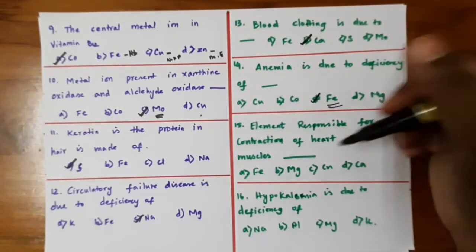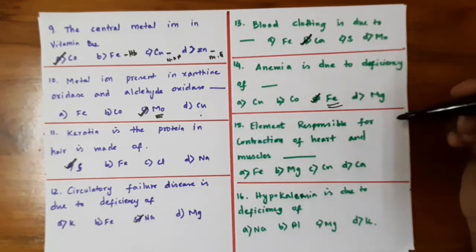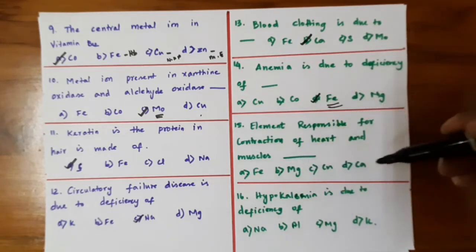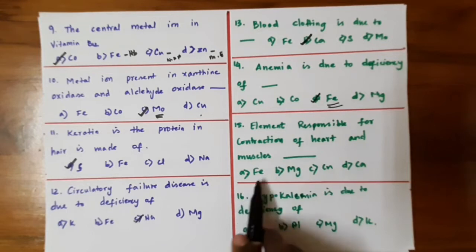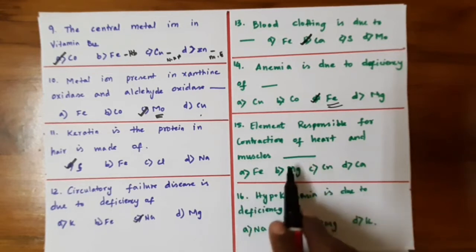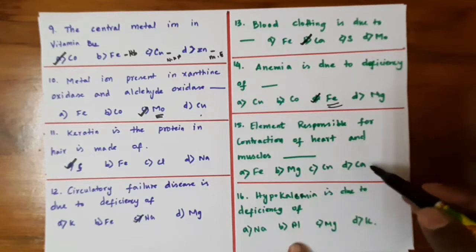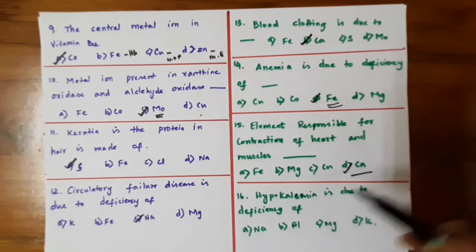Element responsible for the contraction of heart and muscles: iron, magnesium, copper and calcium. Iron is found in blood, magnesium is in the plant cell and copper is found in the non-heme protein. Here calcium is the element which is responsible for the contraction of heart and muscles. So option 4 is the correct one.